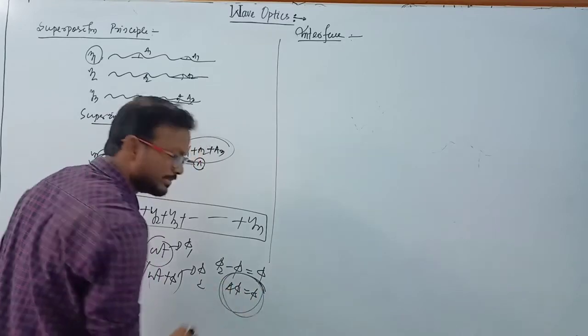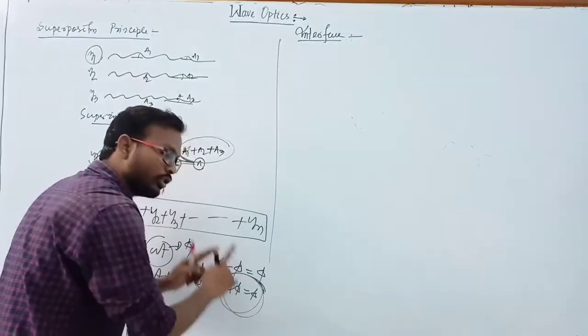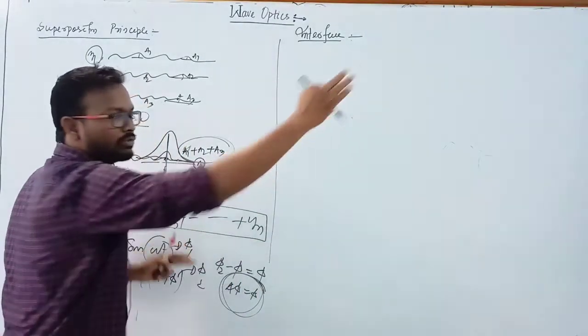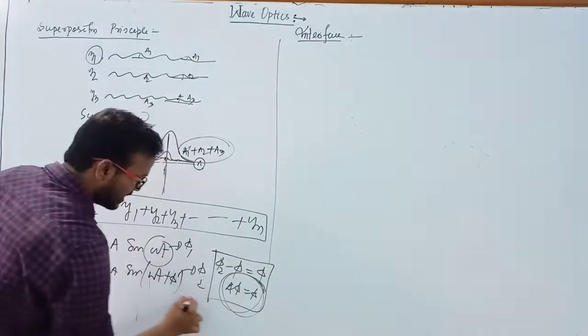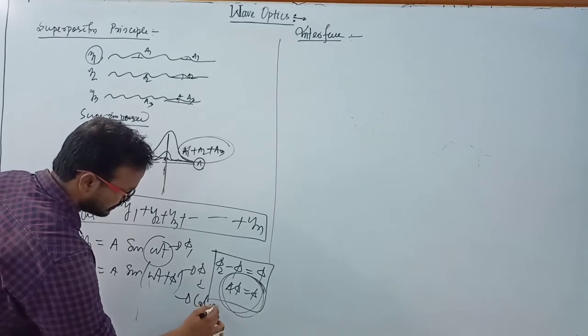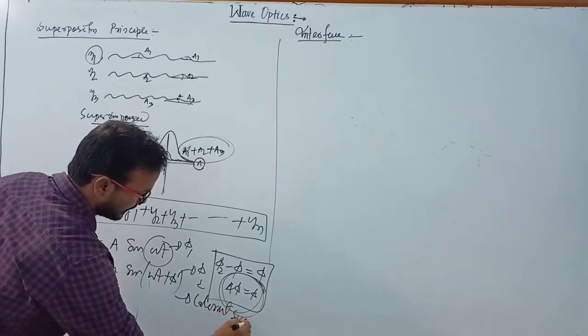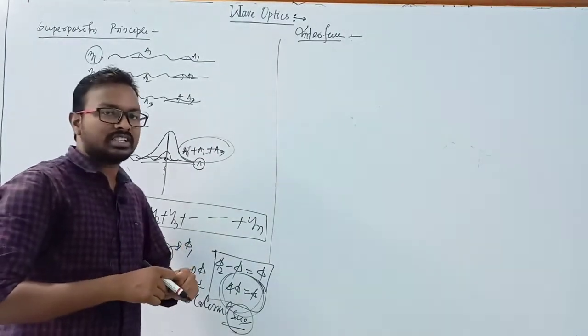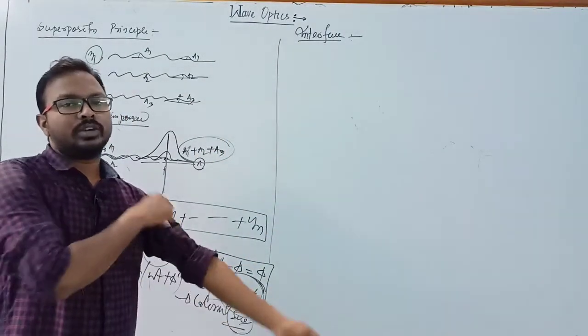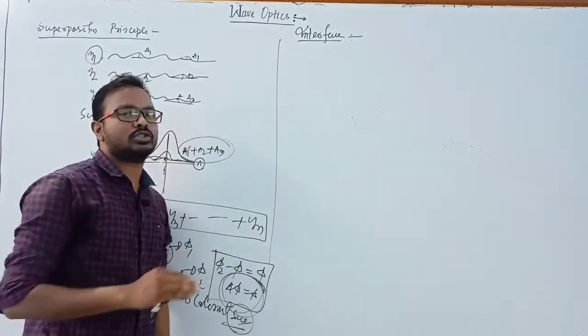This phase difference is always constant throughout the motion. Clear? So this is known as a coherent source. Coherent source means the phase difference remains constant. So for interference we have to take a coherent source.